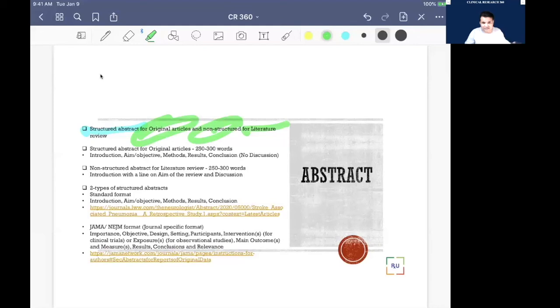Now a structured abstract for the original article is usually between 250 to 300 words. As I mentioned, the name says structure, so it has a structure of introduction, aims and objective, which we discussed, that is primary aim and secondary aim. If you have a lower word count, then you can just write the primary aim, but aim and objective must be there. Methodology, result section, and conclusion. Okay, no discussion at all.